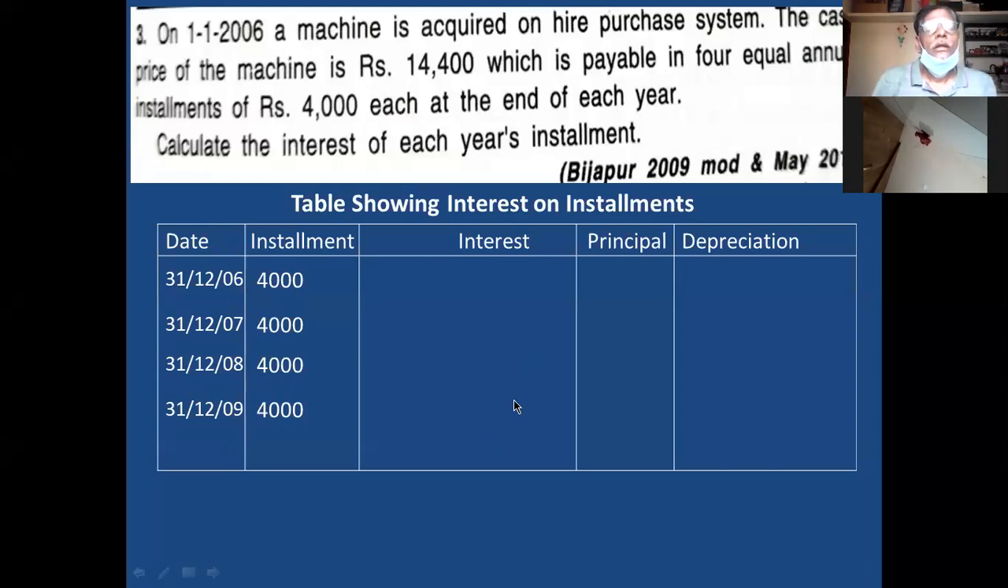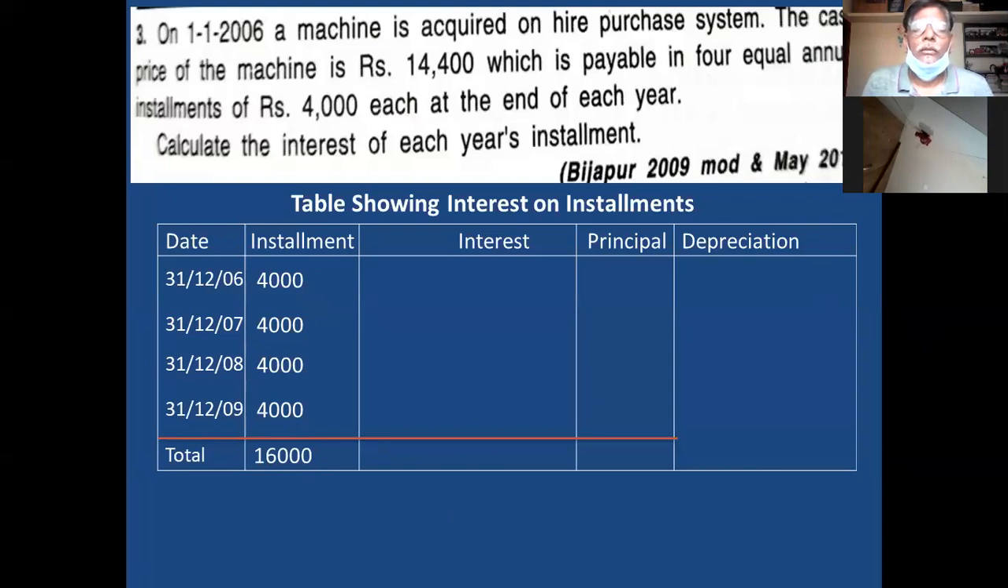Okay. Then after writing this, you take the total of this. You draw the line for all the columns and take the total. What is the total? 16,000. Clear? Then you know that I already told the total of principal column.